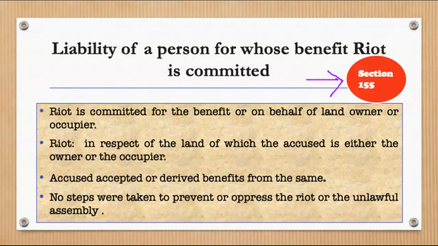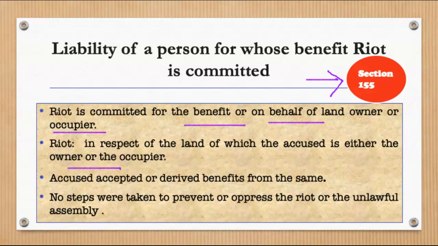So basically section 155 states that whenever a riot is committed for the benefit or on behalf of any person who is the owner or occupier of any land. So firstly, riot is committed for the benefit or on behalf of landowner or the occupier. And the riot is in respect of the land of which the accused is either the owner or the occupier.